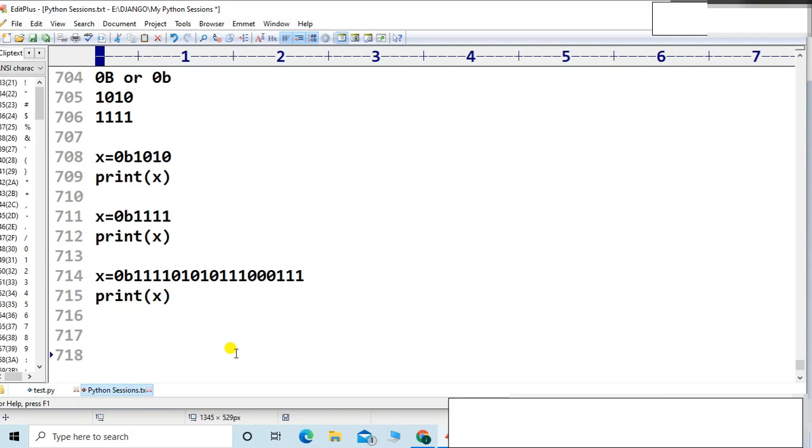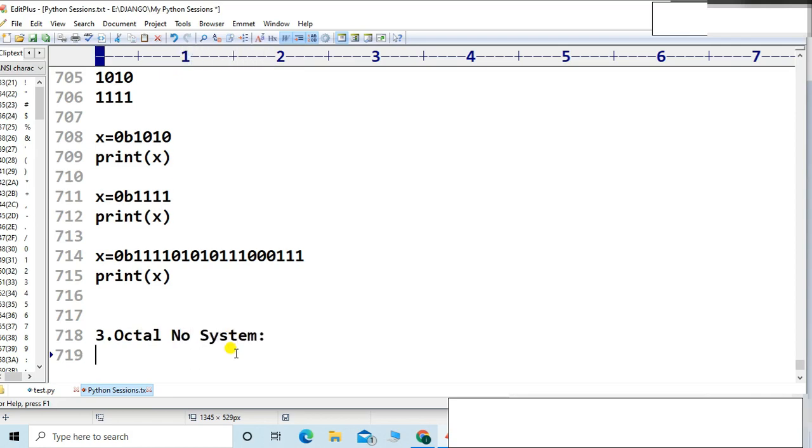So let me talk about the third number system, that is octal. The octal number system. Now, friends, listen carefully. Which digits are allowed in the octal number system? I can say 0 to 7. 8 is not allowed. You can count them: 0, 1, 2, 3, 4, 5, 6, 7. How many digits are these? Total 8. That's why it is the octal number system, friends.